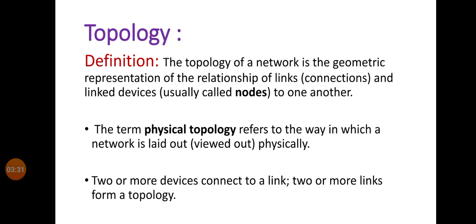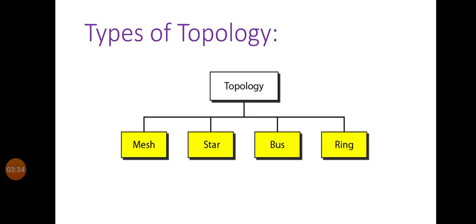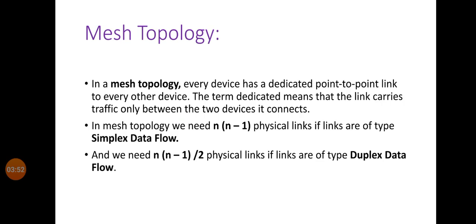Now come to types of topology. There are mainly four types of topologies, that are mesh topology, star topology, bus topology and ring topology. Now come to the first one, that is mesh topology. In a mesh topology, every device has a dedicated point-to-point link to every other device. The term dedicated means that the link carries traffic only between those two devices to which it is connected.